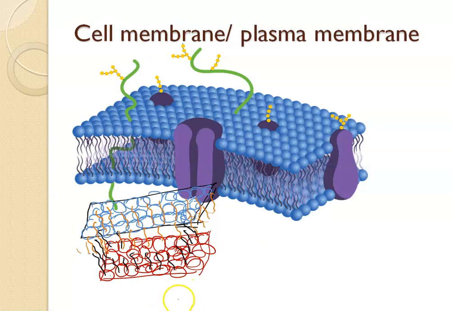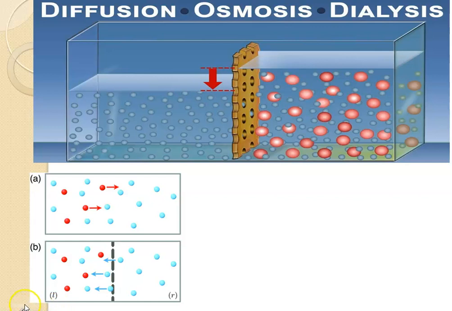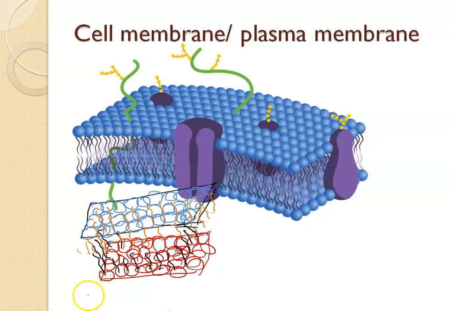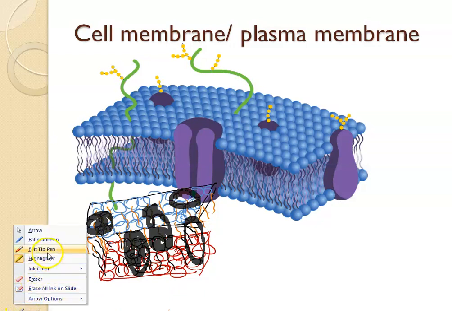Now you just embed the protein molecules here. Just embed the protein molecules like this. This is one protein molecule. Here you can embed one more protein molecule. Like this you can show here, and like this you can show. This is how we embed it. Okay, this is how we have to draw the structure of a plasma membrane.